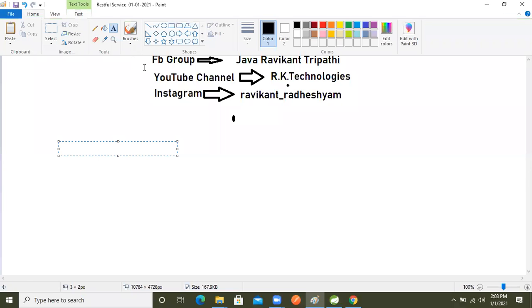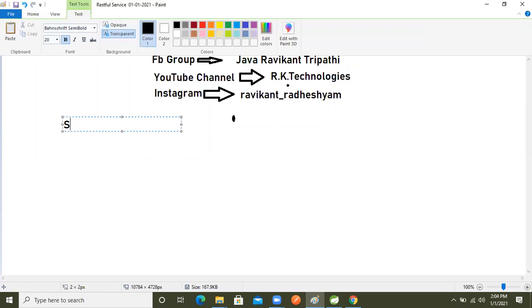Actually, whenever we are developing a provider in real time, we are not taking the return type as a string or object.